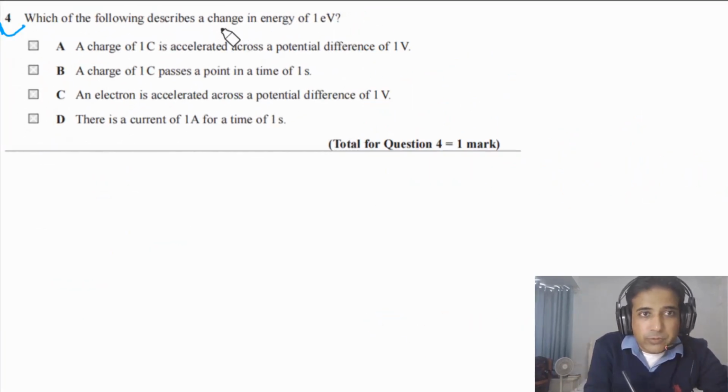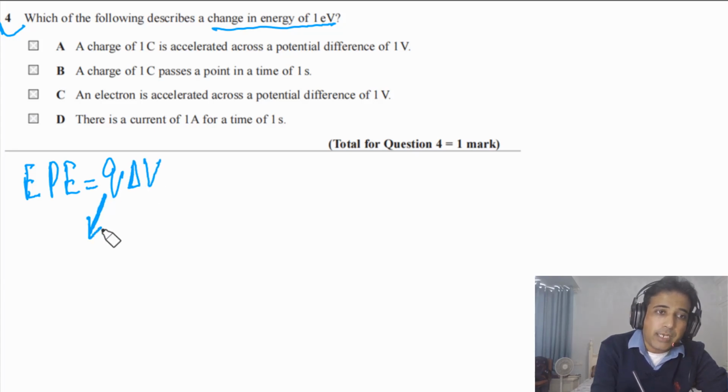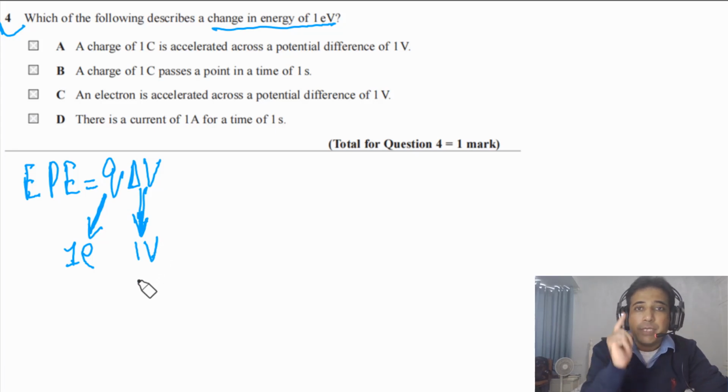Question 4 says, which of the following describes a change in energy of 1 electron volt? For this one, first of all, let's try to understand with this equation. Electrical potential energy is equal to Q times delta V. If charge on particle is 1e, means equal to the charge on single electron, and potential difference between two plates is equal to 1 volt, then energy gained by particle will be equal to 1 eV,